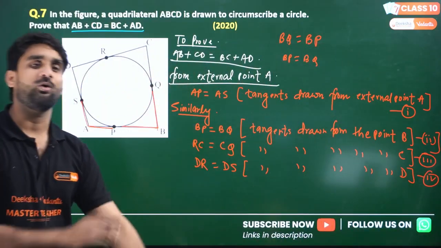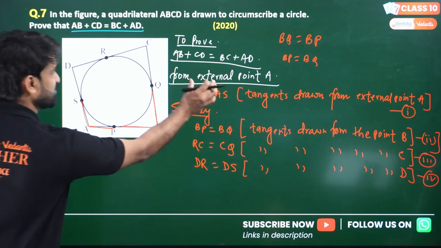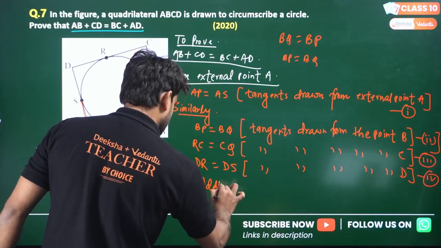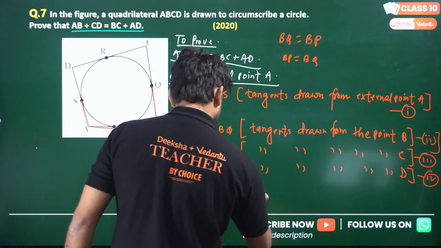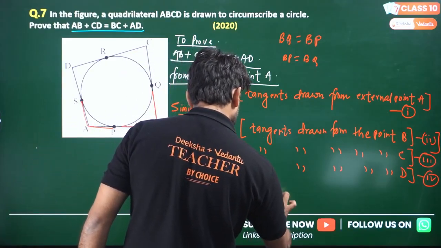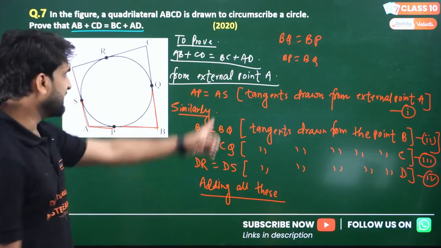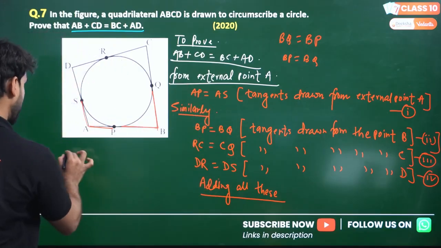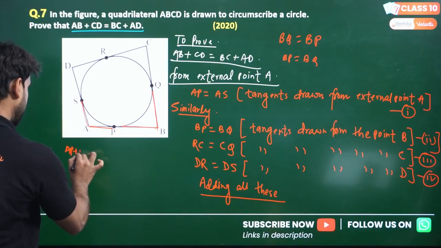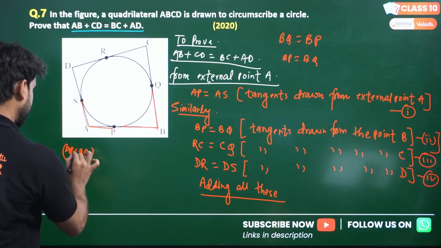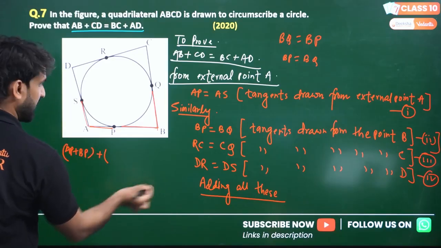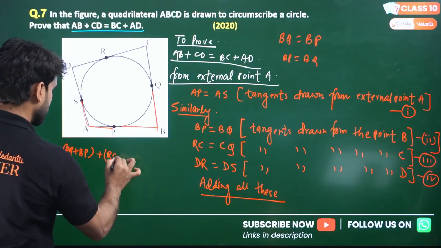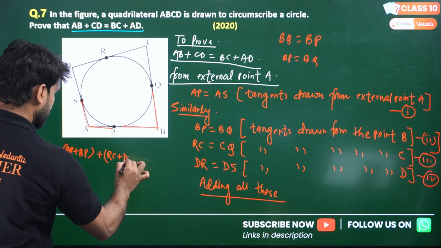Now you can add all these 4 situations. So adding all these, right side will be added with right side and left side with left side. So AP plus BP, I'm taking in a separate bracket, and this is RC plus DR, right?